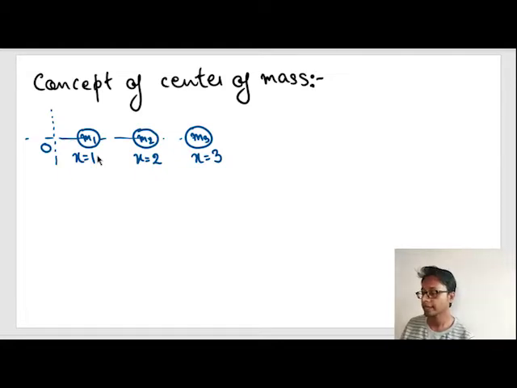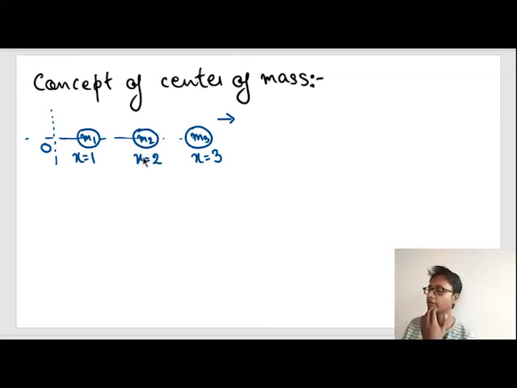Then for these three bodies, m1, m2 and m3, the center of mass is given by the formula. Right now I am just defining the center of mass. Where it is applicable, I'll tell you a little bit later. For now, just learn the definition.